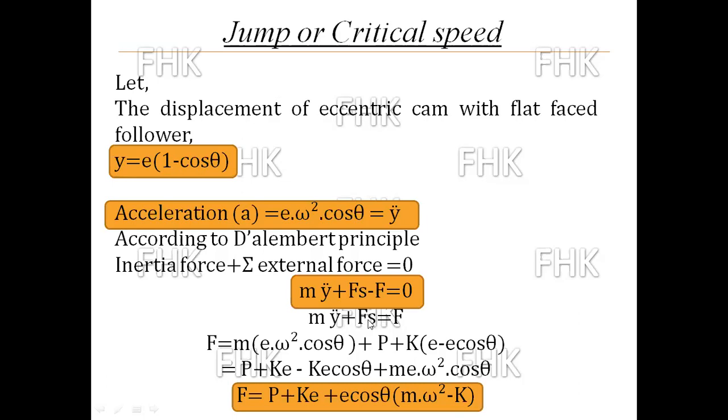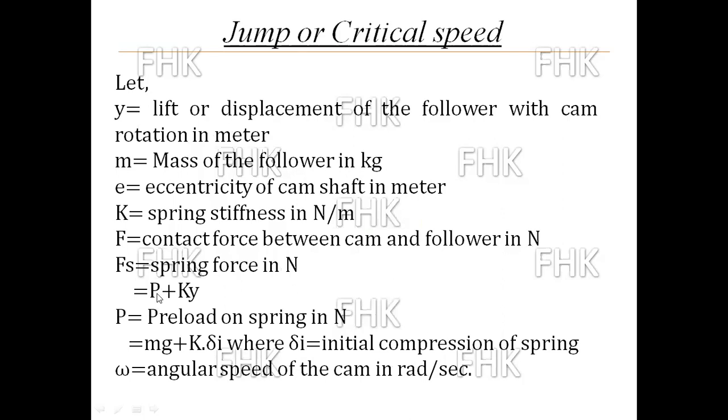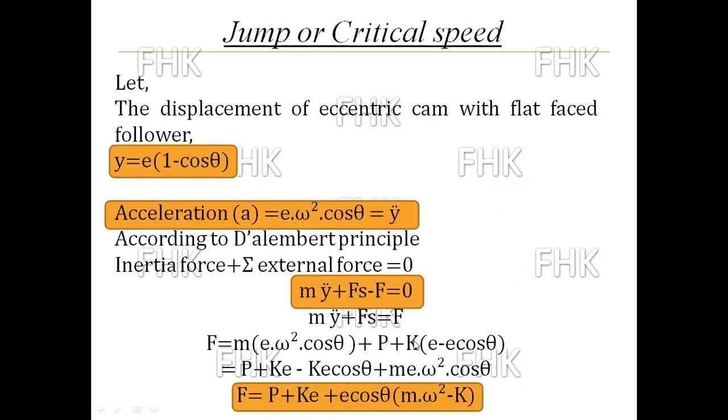Now putting the values of displacement and acceleration, F is equal to M times y double dot, which is E omega square cos theta, plus the value of Fs. What is the spring force? Spring force is equal to P plus K y, where P is the preload on the spring. What is the value of y?